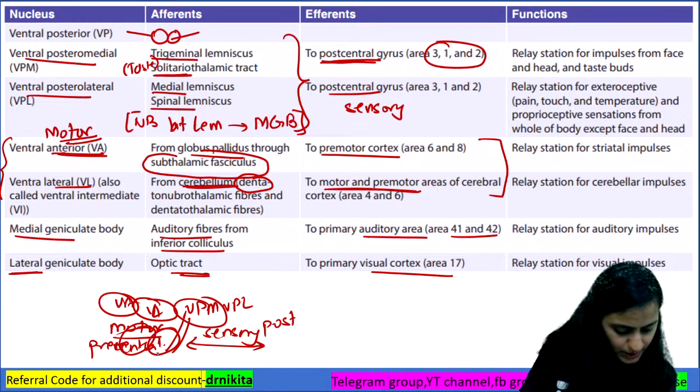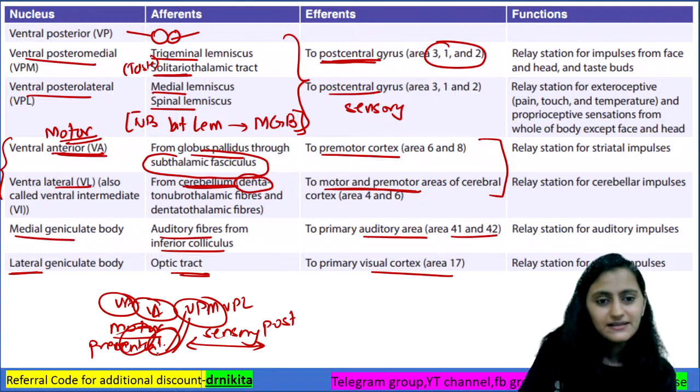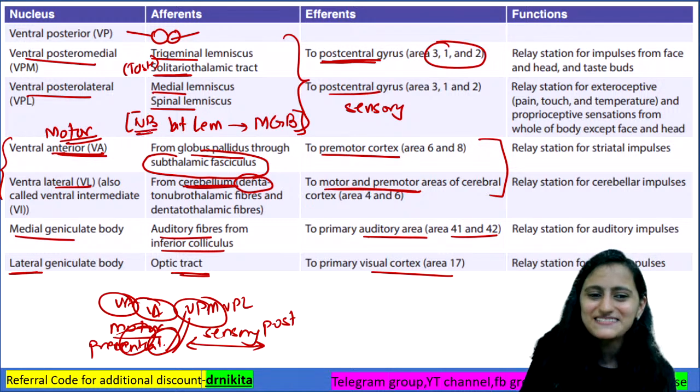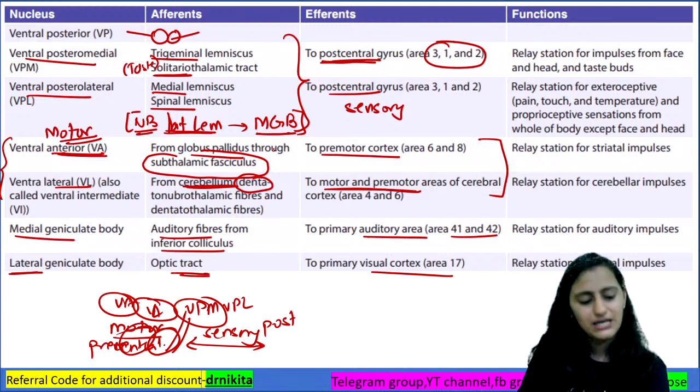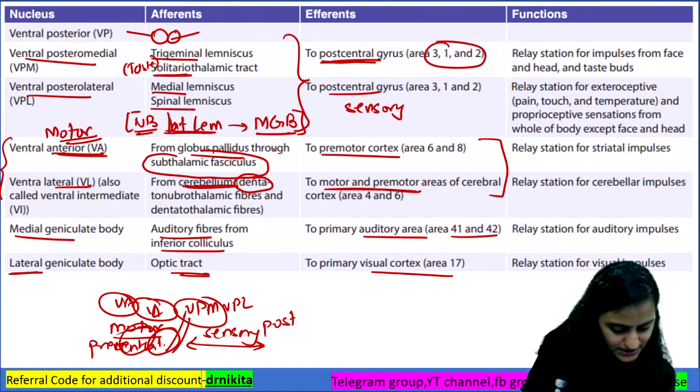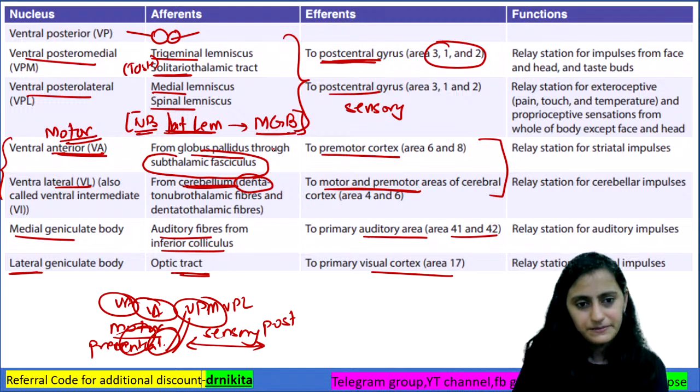Is it clear with everyone? NB matlab, please make a note of it that lateral lemniscus goes to the medial geniculate body.